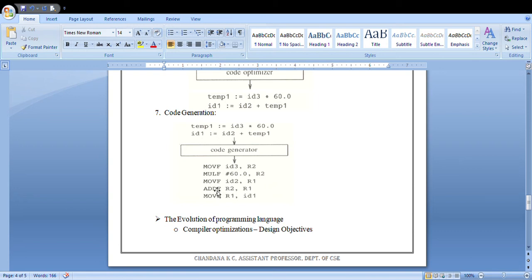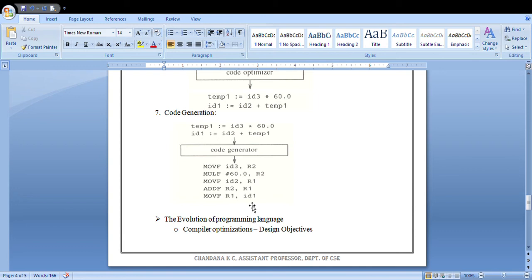Next, you are performing a move operation. Whatever the content present in your id2, you are passing that to R1. What is the next process? You have to perform the addition operation. So you are adding the floating point numbers present in your R2 and R1. After performing this, the resultant value will be stored in your R1 register. Once it is done, you are moving that floating point value, the resultant value present in your R1 register, to your final resultant variable id1.